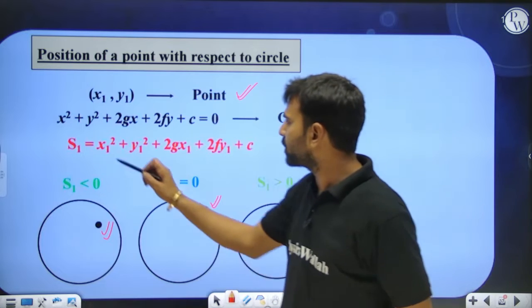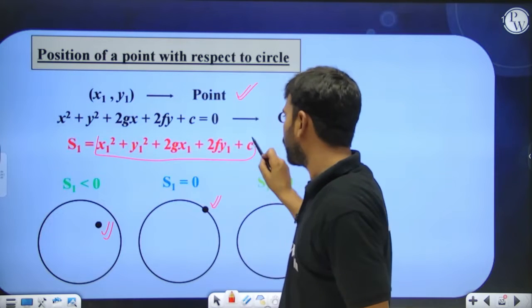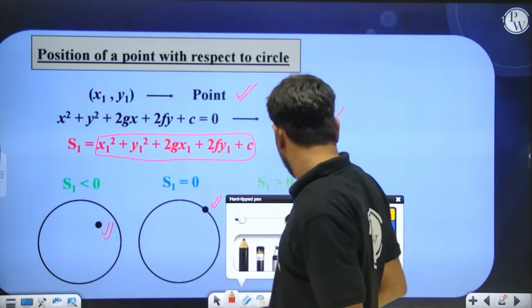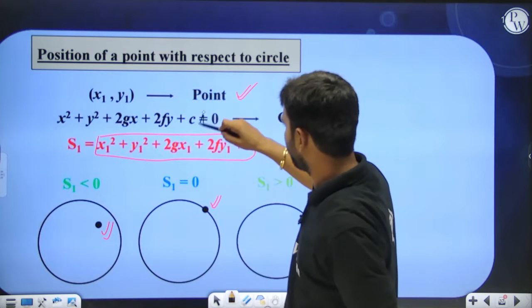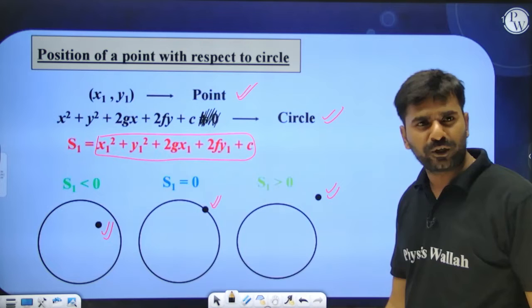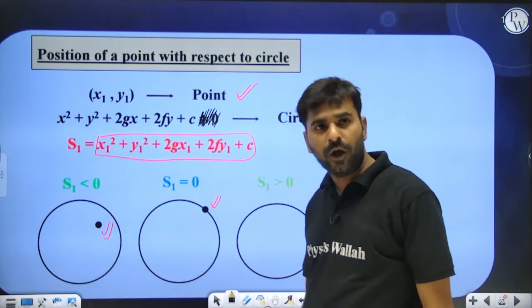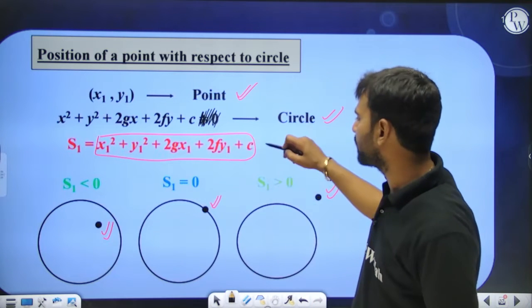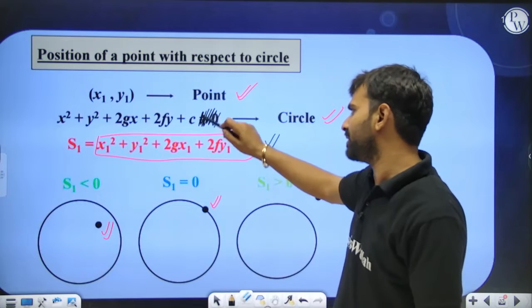what we do is we call this particular thing S1. Now understand, what is this S1? We remove the equal to 0 portion from the equation of the circle first, and in this expression, in place of x we put x1, in place of y we put y1. Whatever value we are getting, we call that S1. I hope you understand what S1 is now.